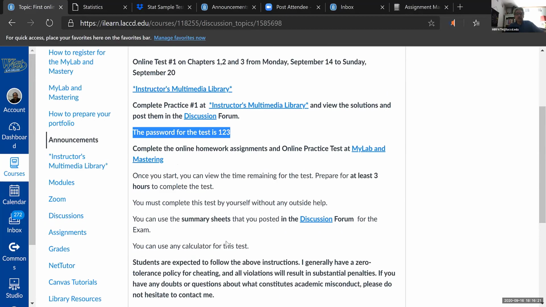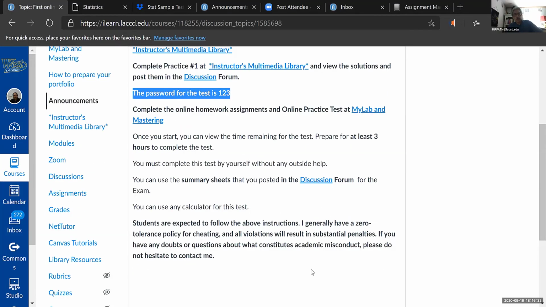You want to give yourself 3 hours. When the time is up, the program will close. For the homework, you can stop the test and finish it later. But for the test, you have to complete it during that time. Okay, so I think these are the things that I was talking about. I forgot to show the screen, but now I think it's a little bit more clear.